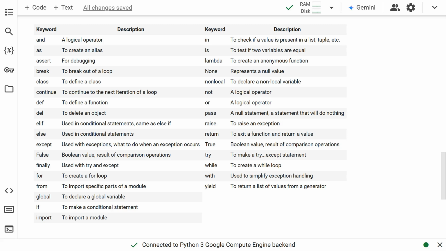Here are the list of Python keywords and their functionality. Boolean values like true and false, operators like and, or, is, in, not, etc. are keywords. None, the null data type, is also a keyword.